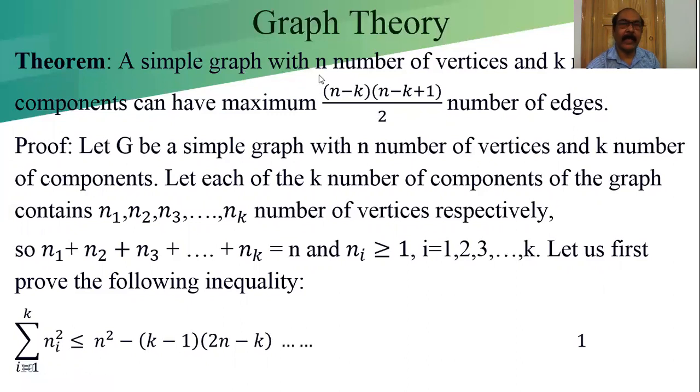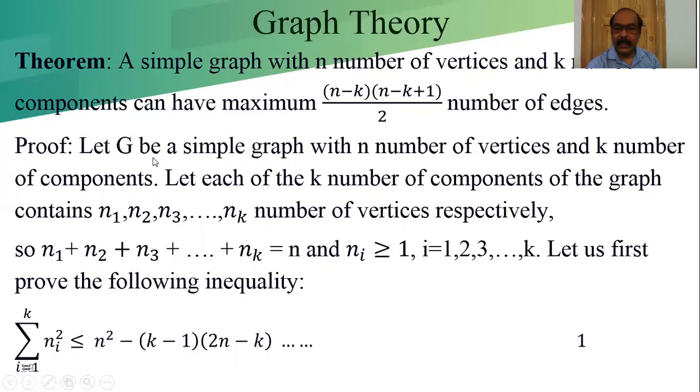Then the maximum number of edges is (n minus k)(n minus k plus 1)/2. You have to prove that. That means G is a disconnected graph with k number of components.